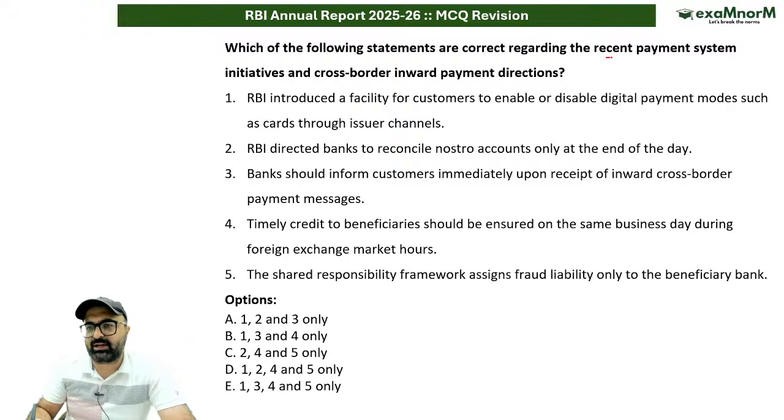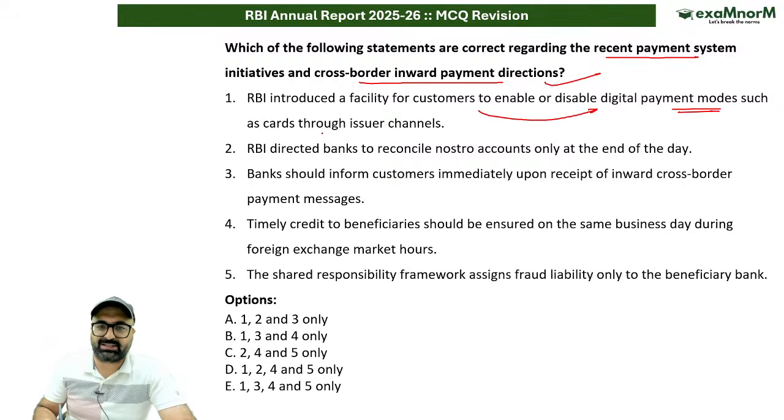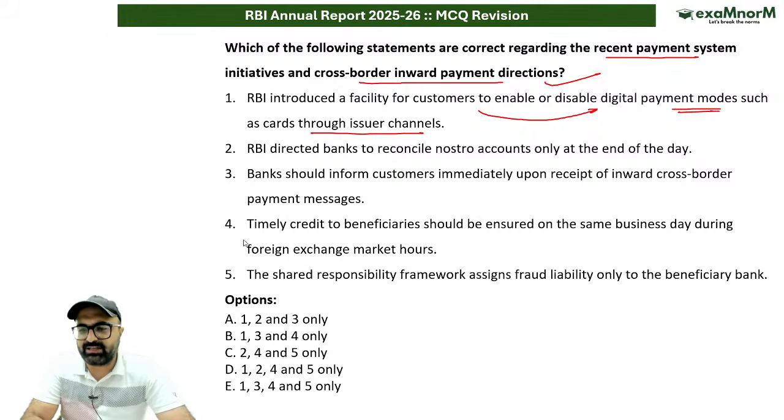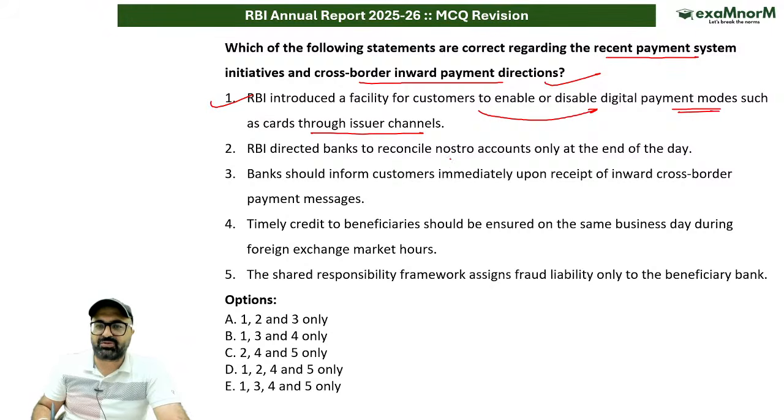Which of the following statements are correct regarding the recent payment system initiative and cross-border inward payment directions? RBI introduced a facility for customers to enable or disable digital payment modes such as card through the issuer channel. क्या ये allowed है? बिल्कुल allowed है सर. RBI has proposed an enable/disable digital payment facility so customers can switch digital modes on and off through the issuer's channel. This is correct.